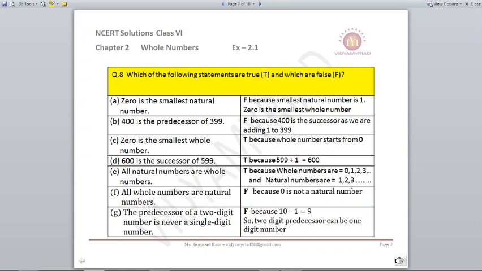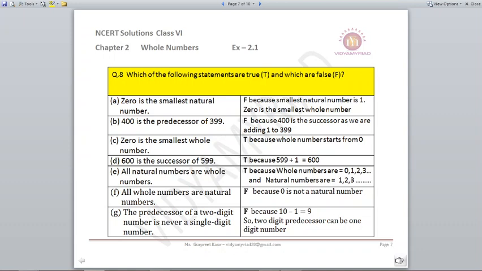B part, 400 is the predecessor of 399. Predecessor means before. False, because 400, if we see, is the successor, because we are adding 1 to 399. 399 plus 1 is 400. So plus 1 means successor. I need to do minus 1 for predecessor. So this is a false statement.